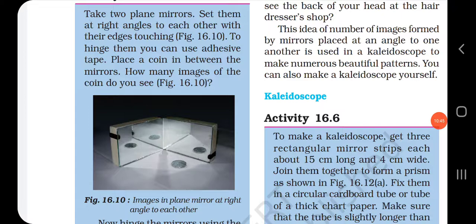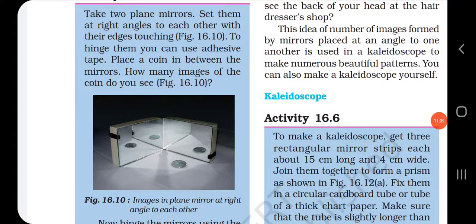Place a coin in between the mirrors. How many images of the coin do you see? You can see 4 images of the coin, isn't it?